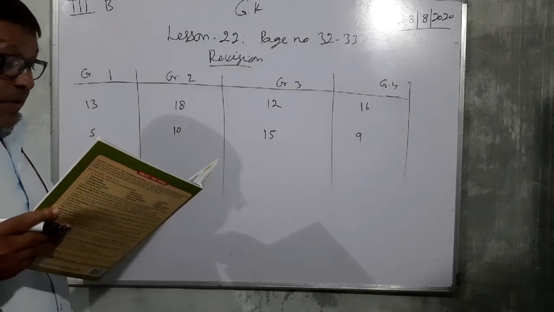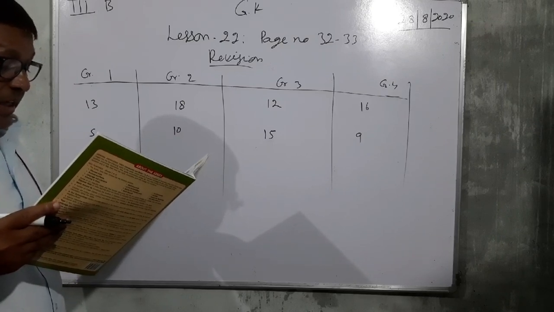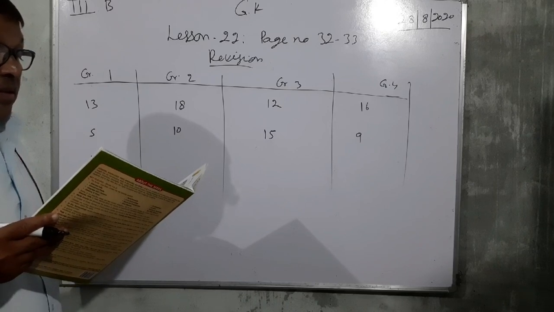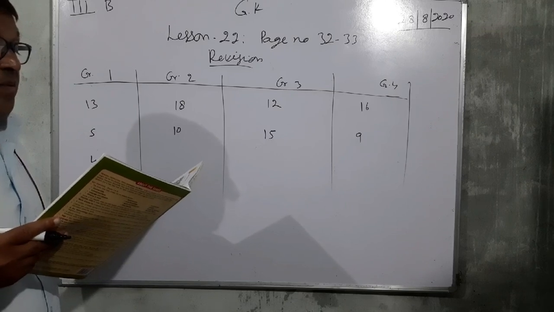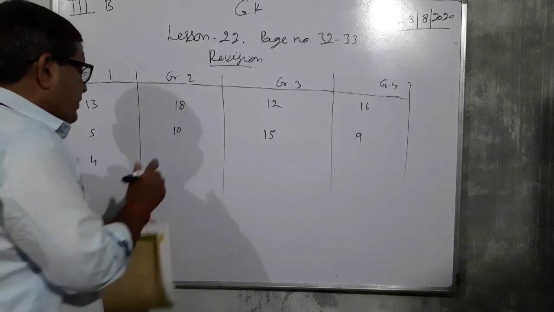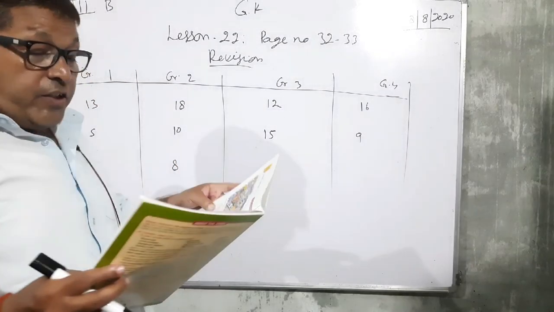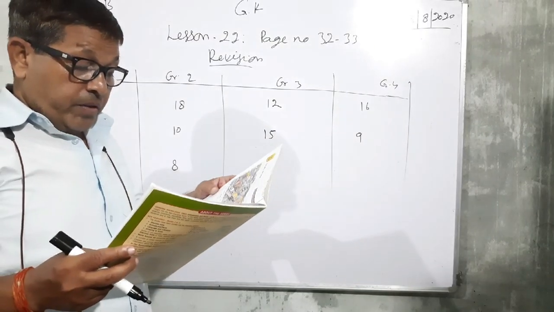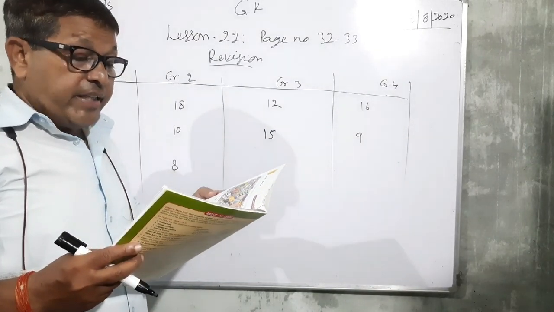Now see group second, various sports activities are held here. So where are sports activities held? In the sports center. Its number is given as 8. Now see for group third, we can withdraw money from here at any time.